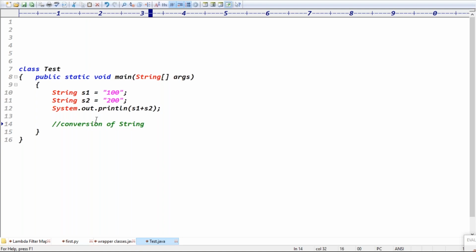Conversion of what? String to what? Primitive type, right? Exactly. So how to do the conversion of string to primitive type? Using parse. Exactly. So conversion of string to primitive type means, yeah.